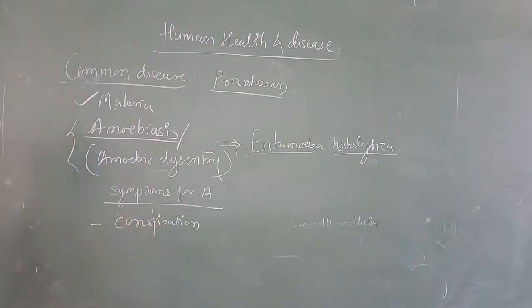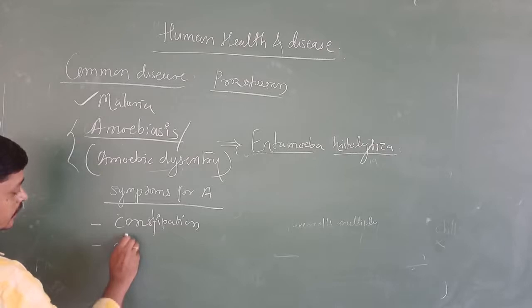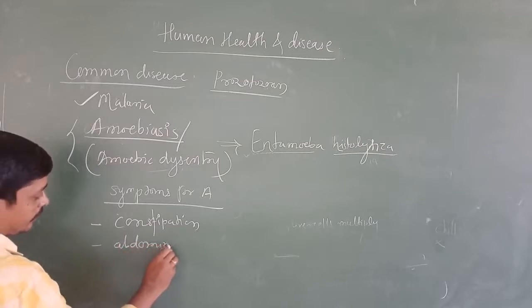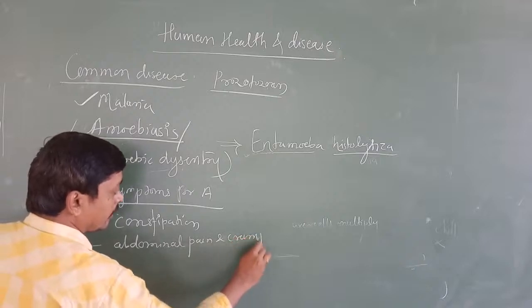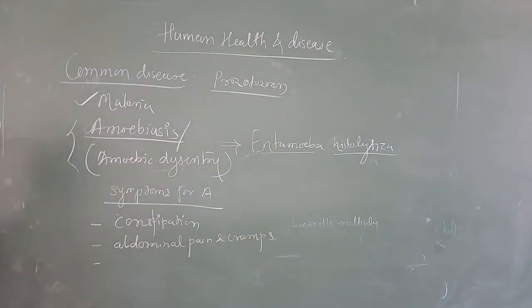First one is constipation. Next one is abdominal pain and cramps. Next one is stools with excess of mucus